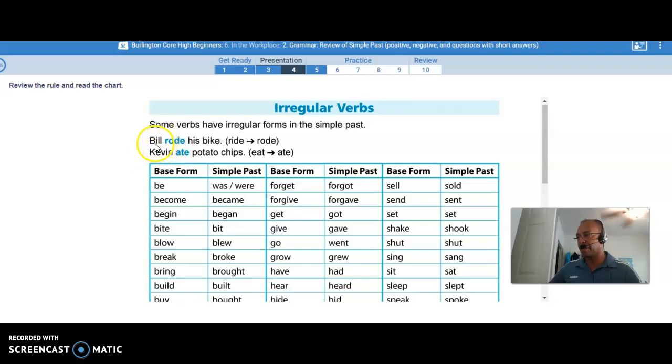For example, Bill rode his bike. The actual verb is to ride. So the letter I changed to an O. So that is a change on the stem in the beginning of the verb that has happened. So it is considered an irregular verb.